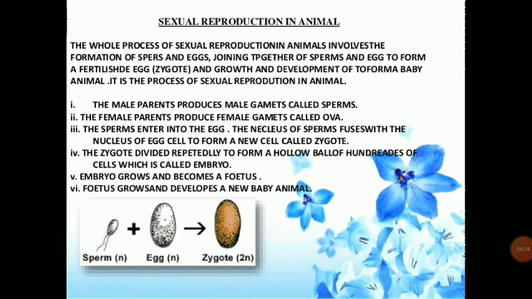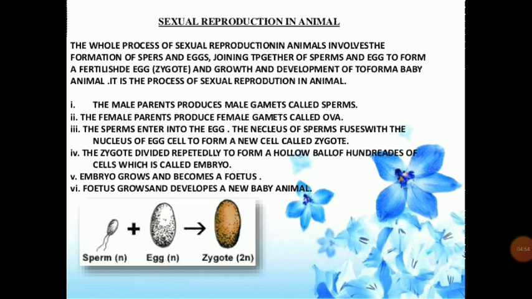Now, sexual reproduction in animals. The whole process of sexual reproduction in animals involves the formation of sperms and eggs, the joining together of sperm and egg to form a fertilized egg, that is zygote, and the growth and development of the zygote to form a baby animal. It is the process of sexual reproduction in animals.